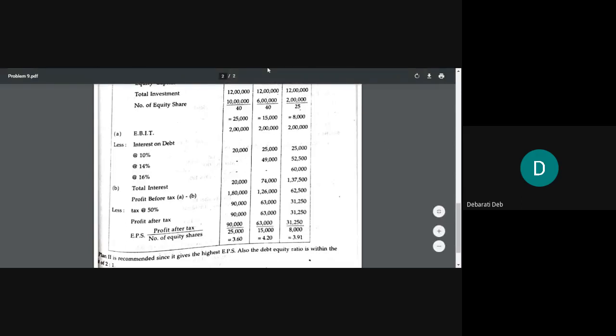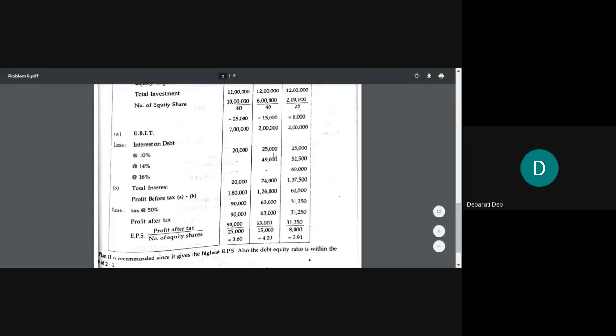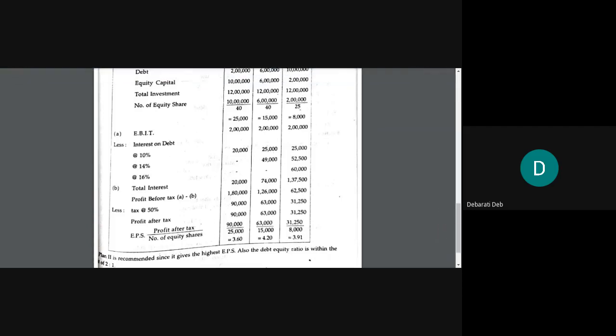Have you all understood the calculation of this interest amount? Is it clear? This is how you will have to calculate. If ranges are given to you, you will not directly calculate at 16%, because you are a finance manager. You have to take the best decision. You have to reap all the benefits that are available in the market. This is how you will have to calculate interest on debt. Is it clear to all of you?